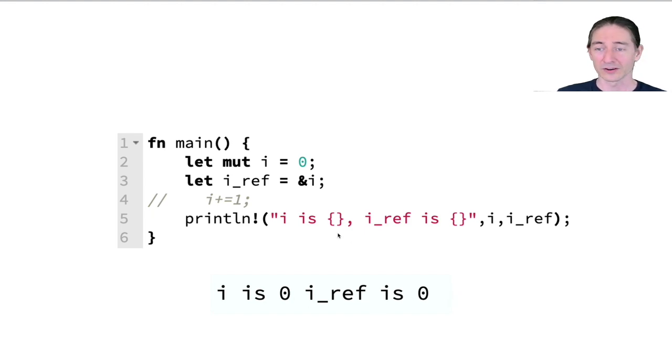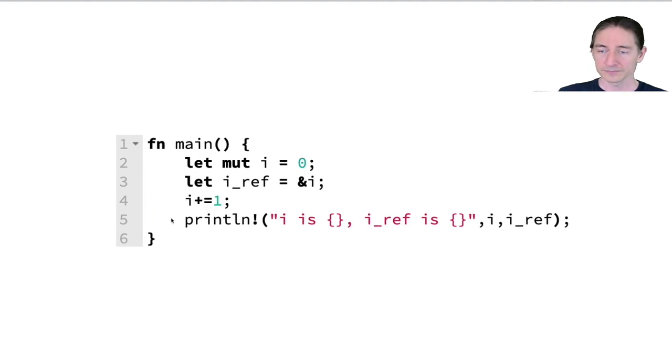Okay, so now we modify our code here, remove this comment. So now what would happen? Now we're getting into some interesting and slightly exotic Rust territory already. So we're trying to mutate this variable i, for which we already have a reference as well. Now, Rust doesn't really allow having multiple references to the same variable unless they're all read-only. In this case, we have one that's mutable, and then we have an immutable reference over here.